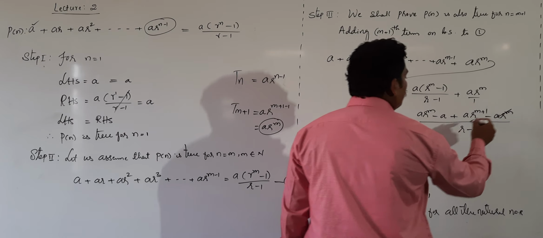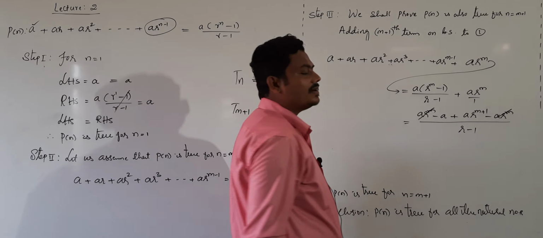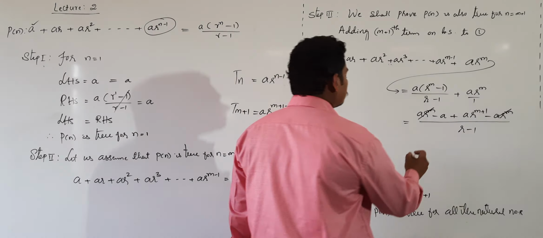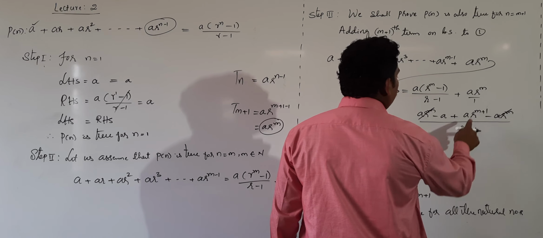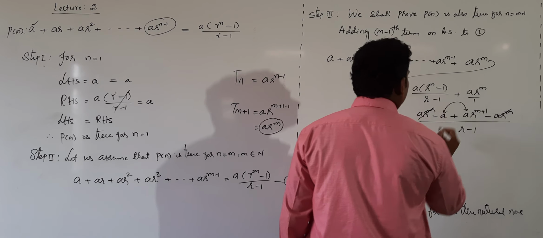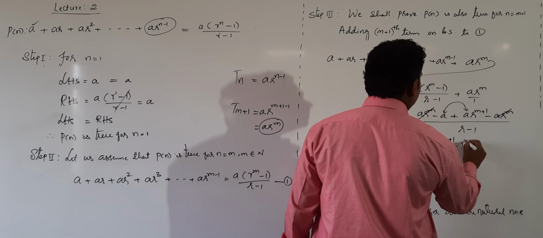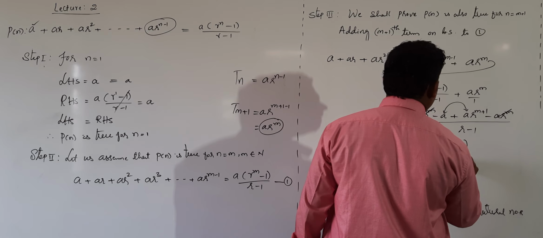Now minus a into r power m plus a into r power m term will get cancelled. Then among these two terms taking a common, then we get r power m plus 1 minus 1 divided by r minus 1.